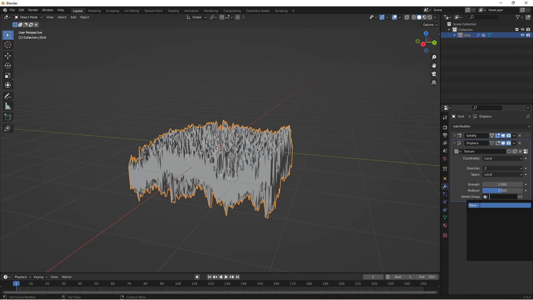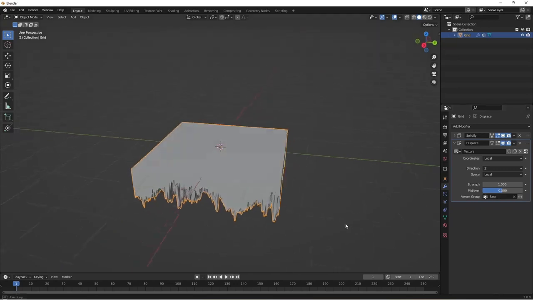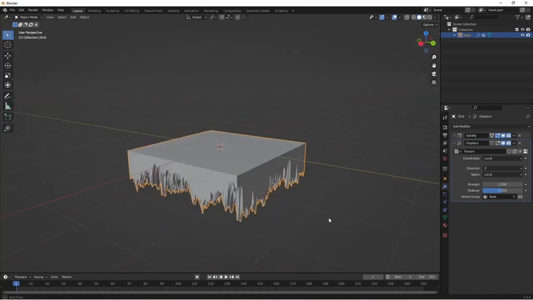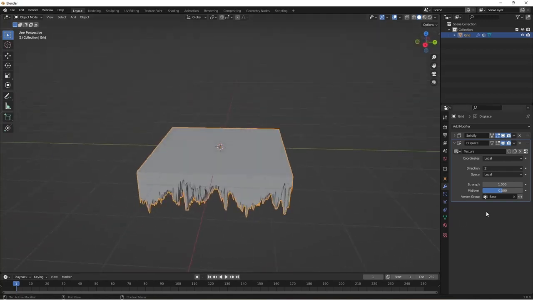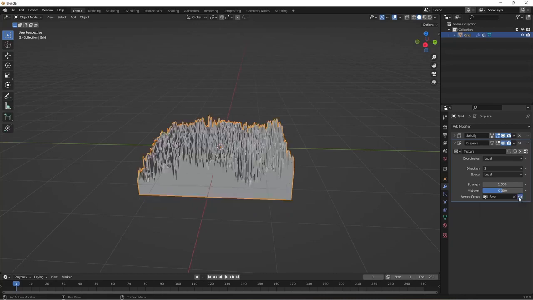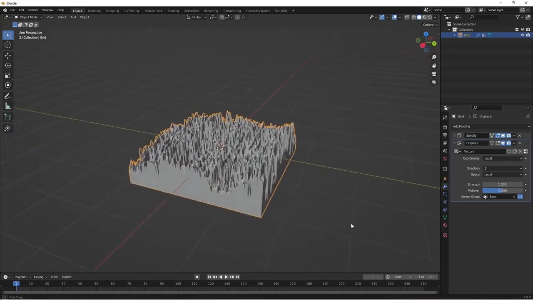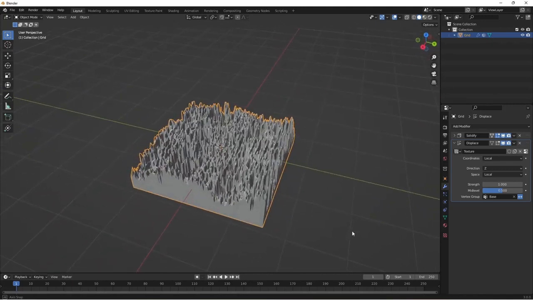So if we click on that, there we go. So we've got our bricks on our base, but they're on the wrong side. So if you click on the arrow next to the base, you can invert that, and there you go. And that's our bricks, believe it or not, looking quite good on top.